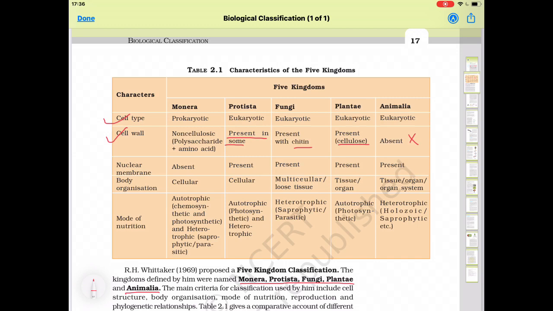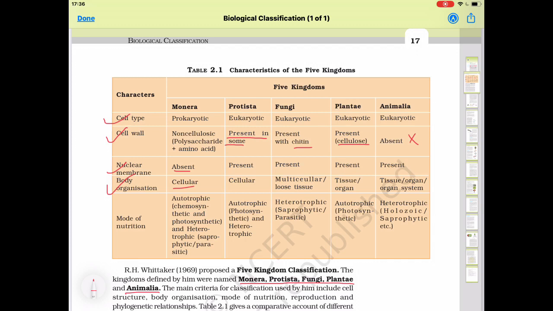Next character is nuclear membrane. Nuclear membrane is absent in Monera because bacteria are prokaryotes, and in all others it is present. Then body organization, whether made up of a single cell or many cells. Bacteria are mainly single cells.